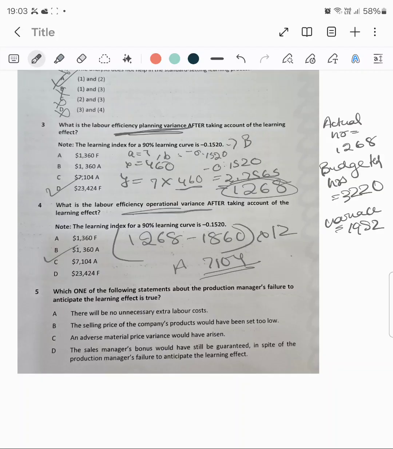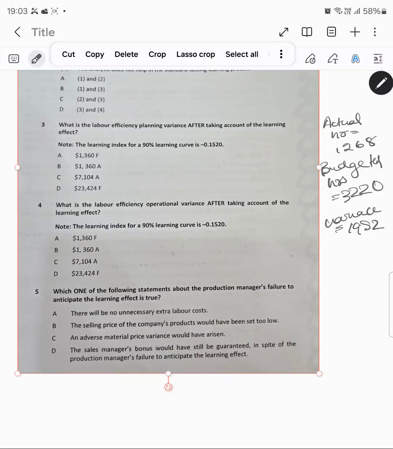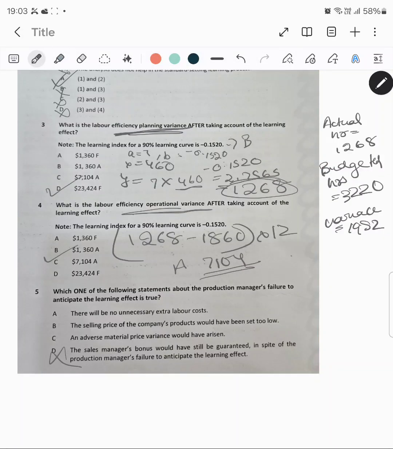I think D is not correct. Which one of the statements about the production manager's failure to anticipate the learning effect is true? So the sales manager's bonus would have still been guaranteed. Would it still be guaranteed? Because of the poor performance, why will it be guaranteed?